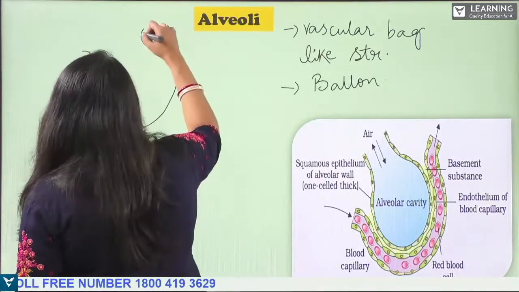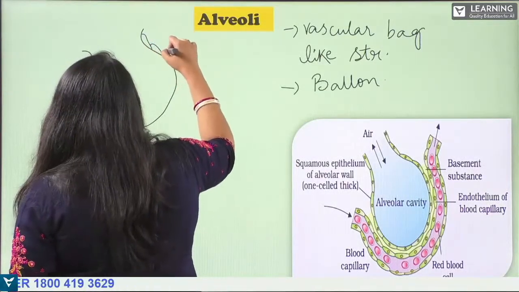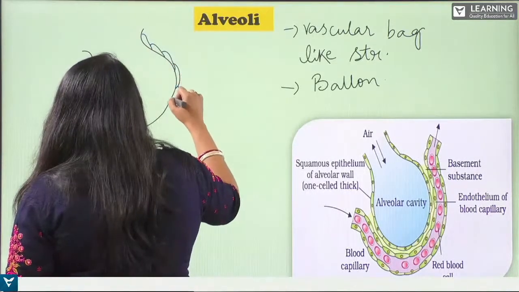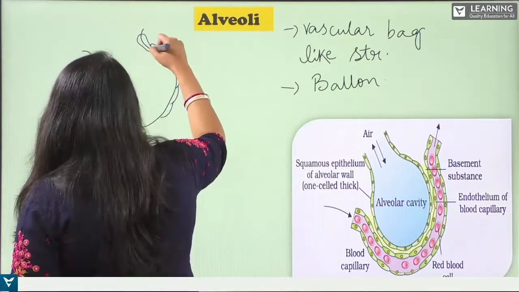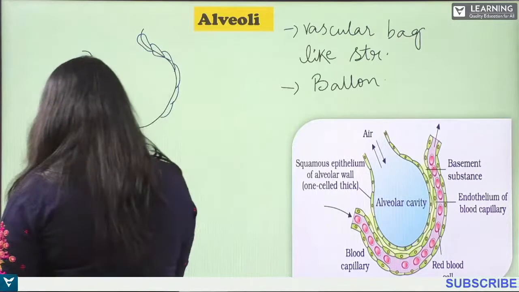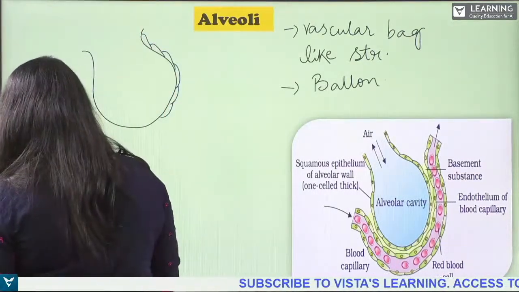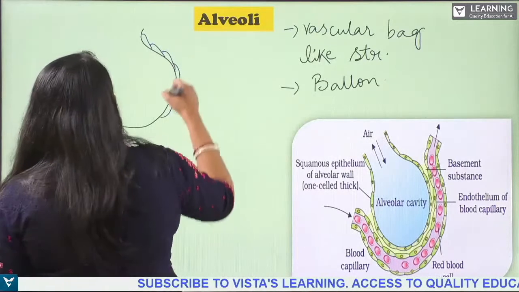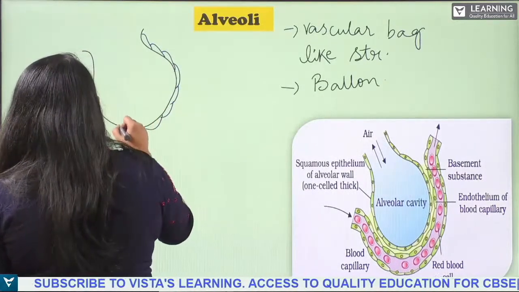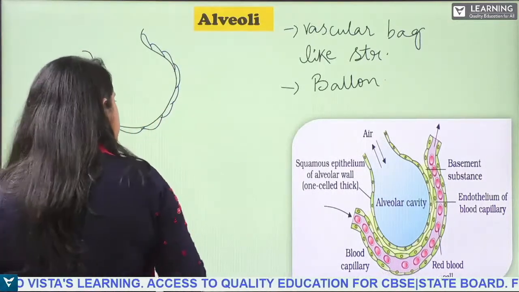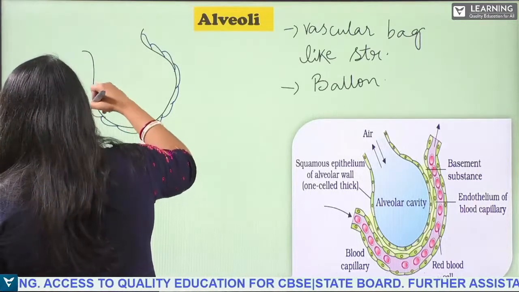In the alveoli, the wall is made up of squamous epithelial tissues.